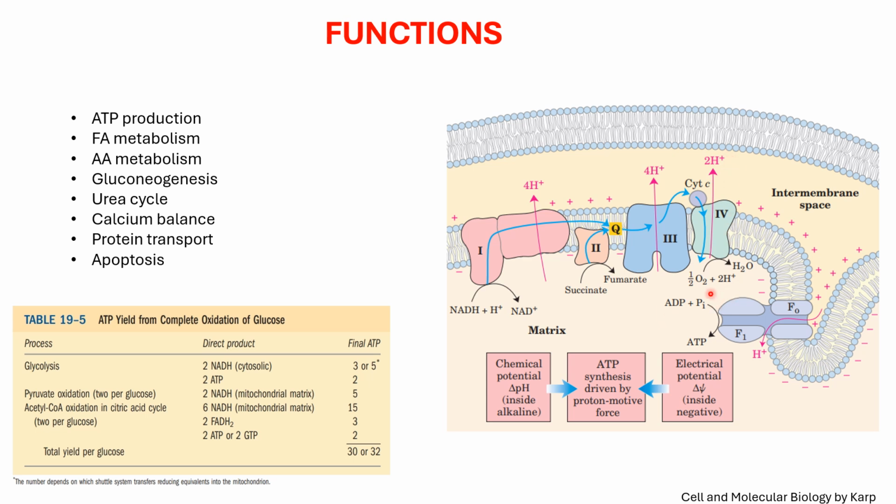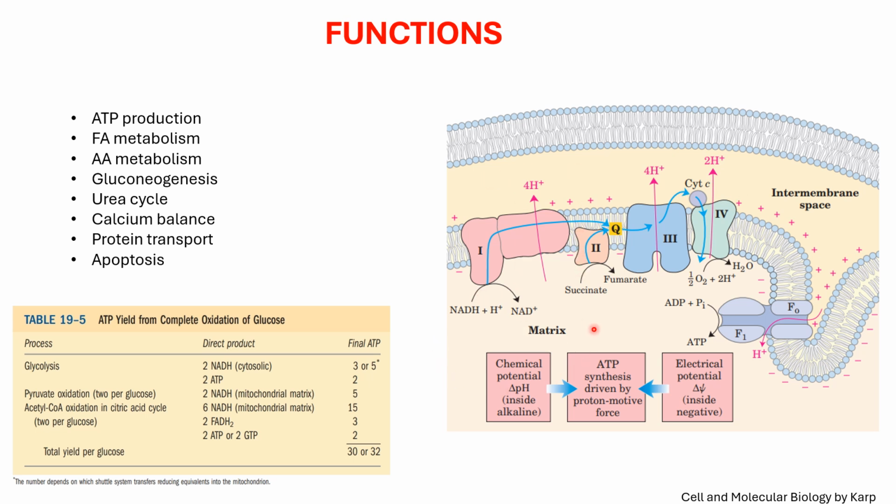Finally, the electron is accepted by its terminal acceptor, which is oxygen, and it joins with protons and a water molecule is formed. So as you can see, when a molecule of NADH is oxidized, a total of 4 plus 4 plus 2, 10 protons are transported from the matrix side to the intermembrane space.